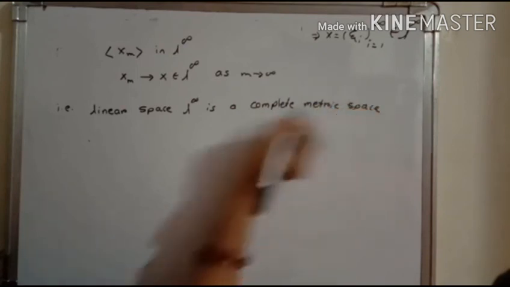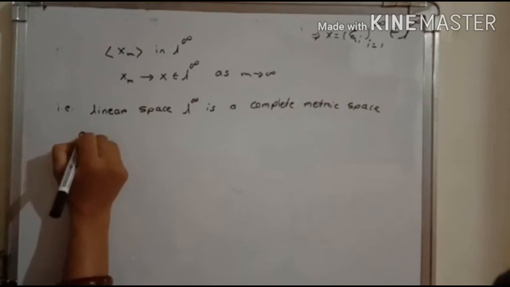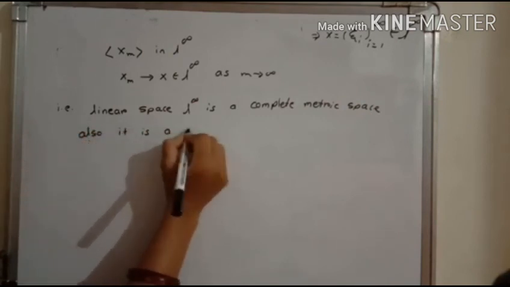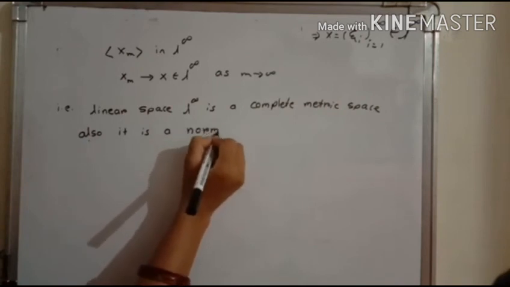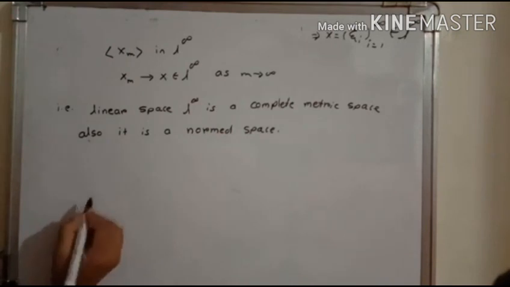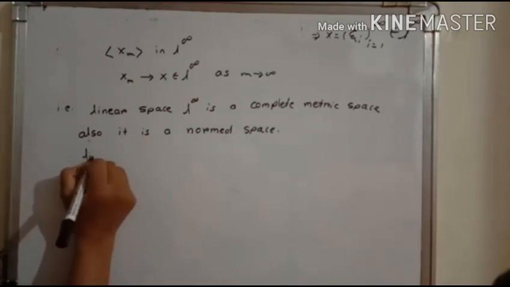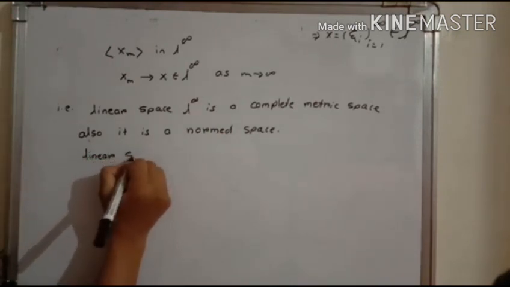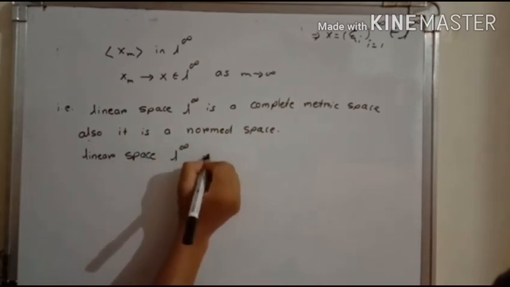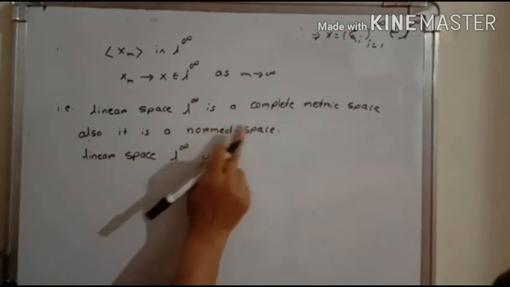Also we proved that it is a normed space, and hence we say that the linear space L infinity is a complete normed linear space.